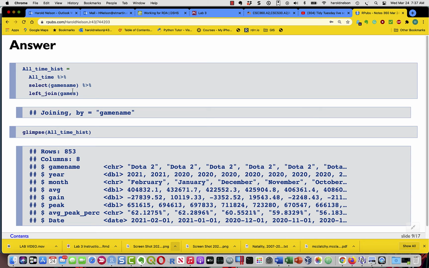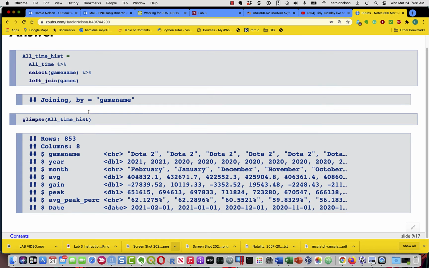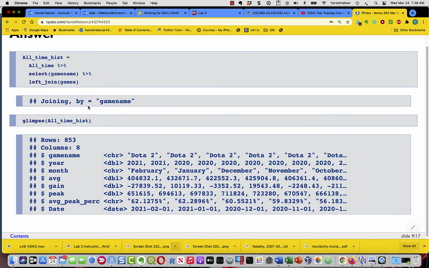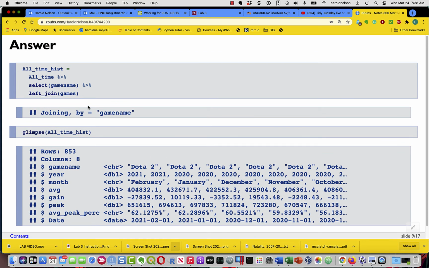And because game name is in both games and all time, the join is done on game name. Okay? So that gives me the complete records of all of the games which are in the all-time hit list.